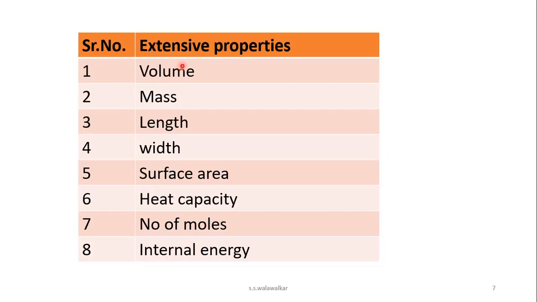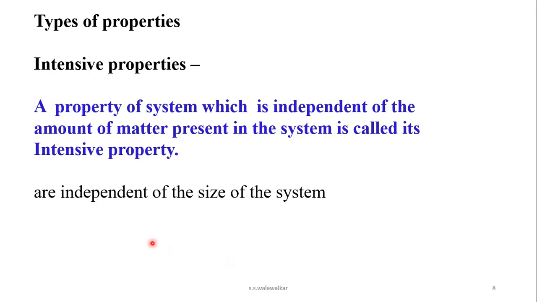So here is the list of some extensive properties such as volume, mass, length is also an extensive property, width is also an extensive property, surface area, heat capacity, number of moles, energy, all these are what? The extensive properties. And the second type of property of system is what?